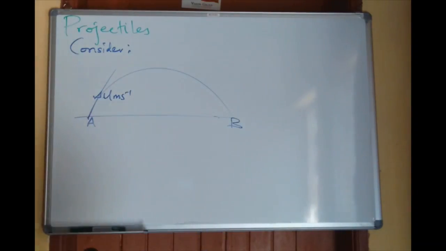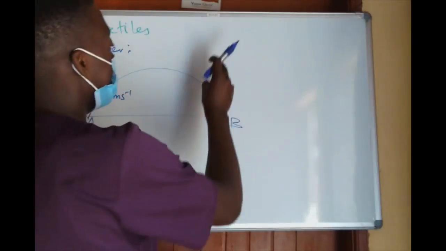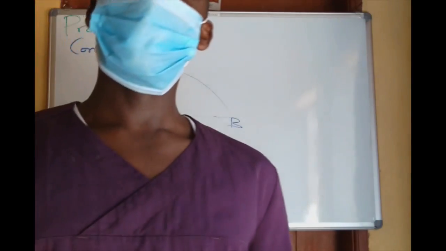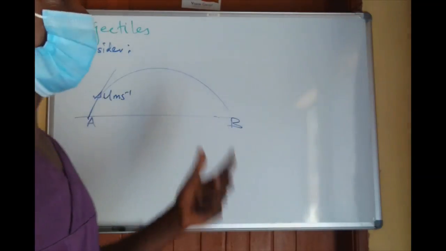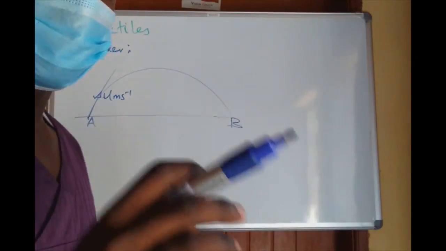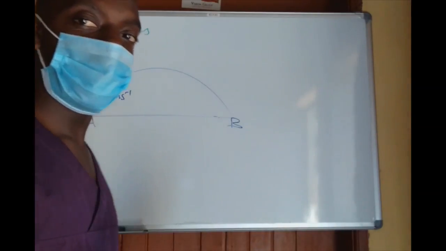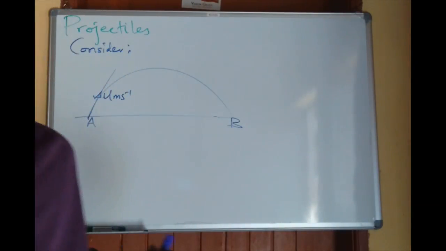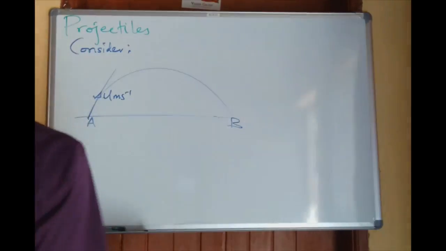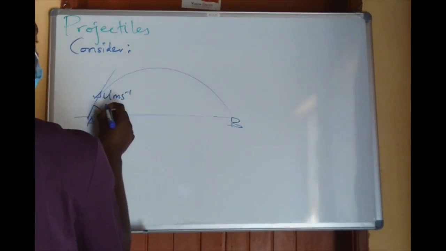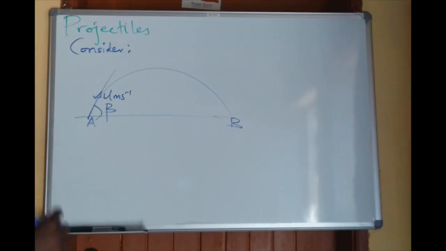I consider that, but it can go below, or it can stay up there if you put a force to oppose it. But I said it will move under the influence of its own weight. So I have projected this particle at an angle, let's say an angle beta. This angle beta is the angle of projection of my particle.